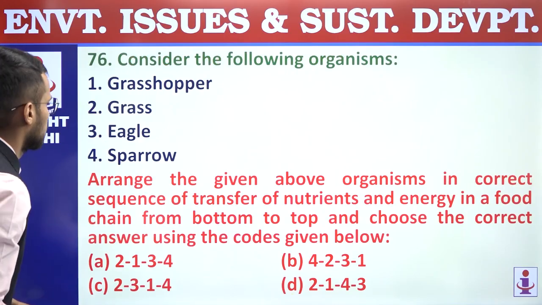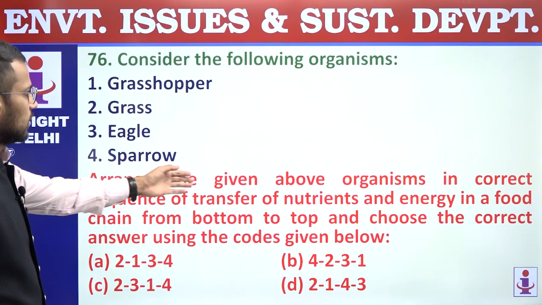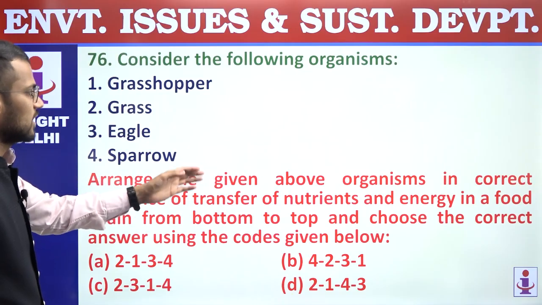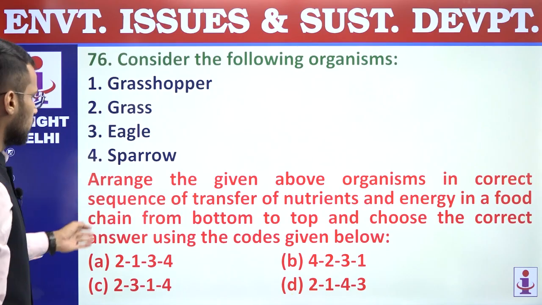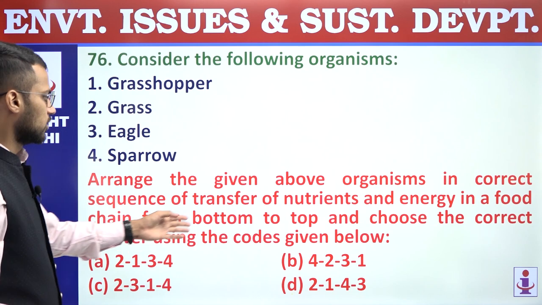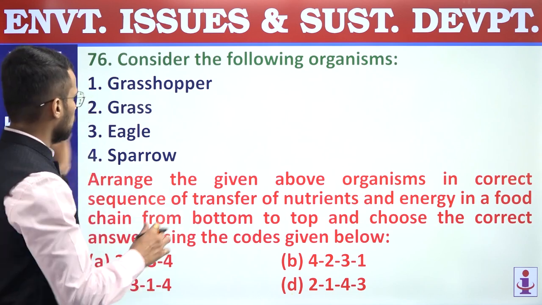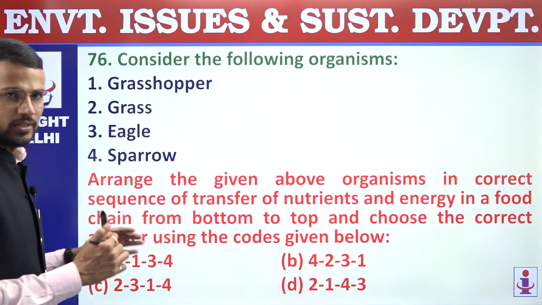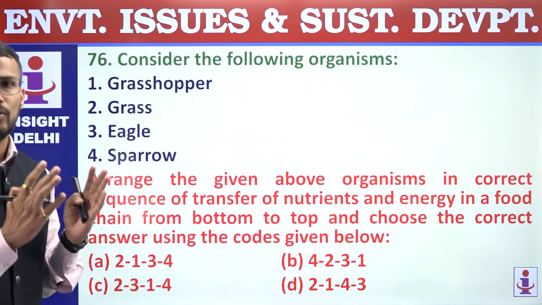76. Consider the following organisms. Arrange the given above organisms in correct sequence of transfer of nutrients and energy in a food chain from bottom to top, and choose the correct answer using the codes given below. That means we'll have to organize these organisms in a food chain. Right? So obviously in the food chain, firstly we will have producers.